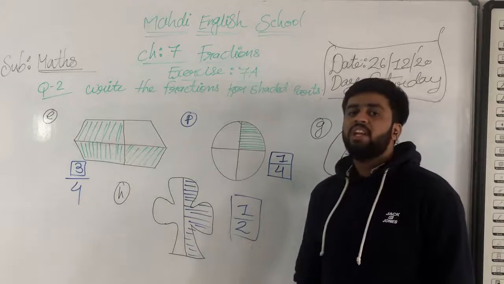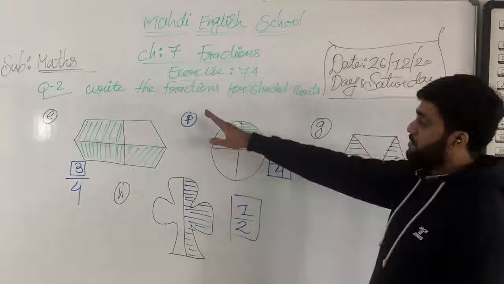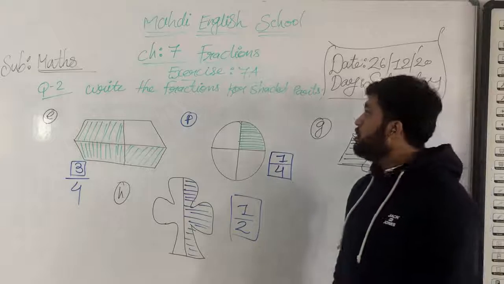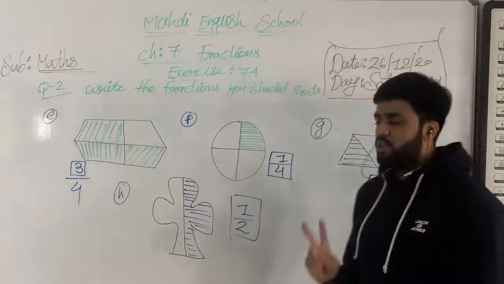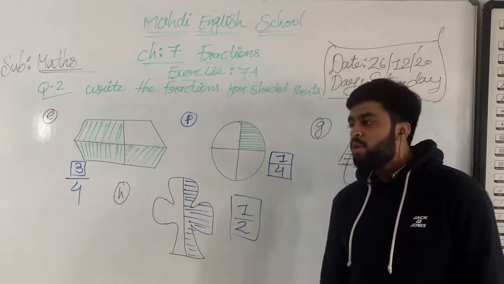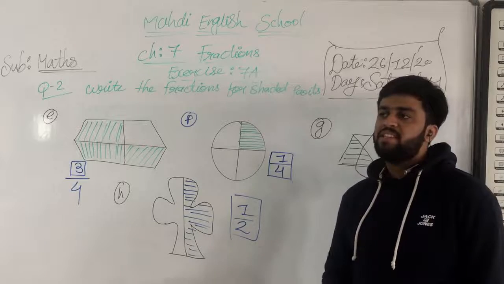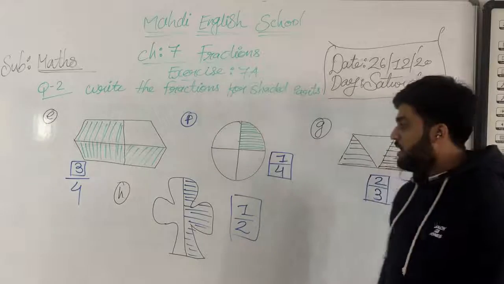Question number 1 is ring for equal parts and no for unequal parts. And question number 2 is write the fraction for shaded parts. Understood? We have done both questions today, and now directly we move on to question number 4. Tick mark the 1 upon half parts, 1 upon third part, and like that, this type of questions will come.